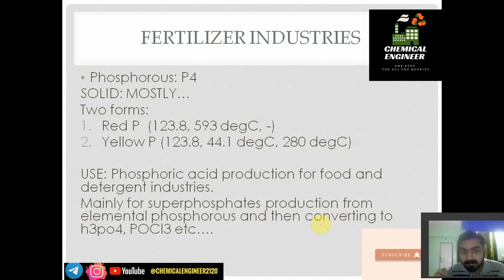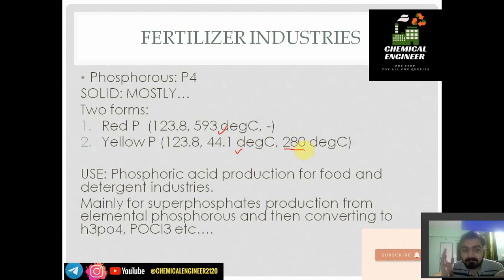Yellow phosphorus has a molecular weight of 123.8 and its boiling point is 280 degrees Celsius, while 44.1 is the melting point of yellow phosphorus. Red phosphorus has a melting point of 593 degrees Celsius. Above 441 we can create red phosphorus. These are all the MCQ type questions that GATE may ask.